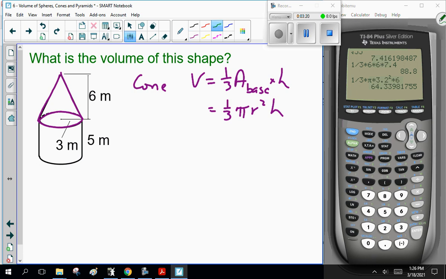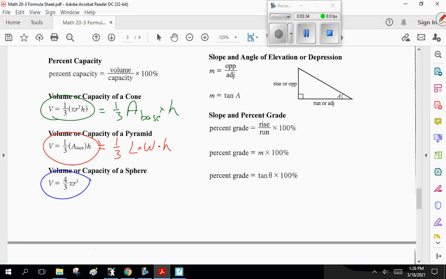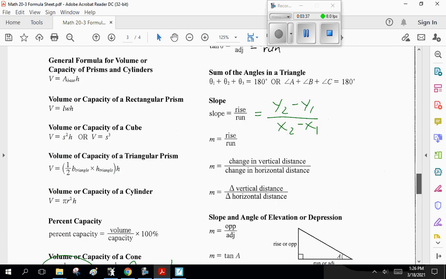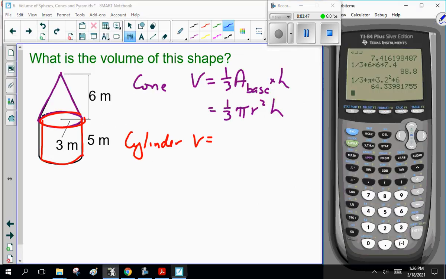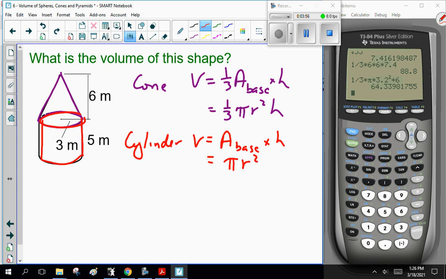And what's down below? We have a cylinder. The volume is, I don't remember. Look up the volume of the cylinder from here. There we go. For prisms and cylinders, it's area of base times height, so pi r squared h. Ooh, just to confuse you, we've got two sets of equations.